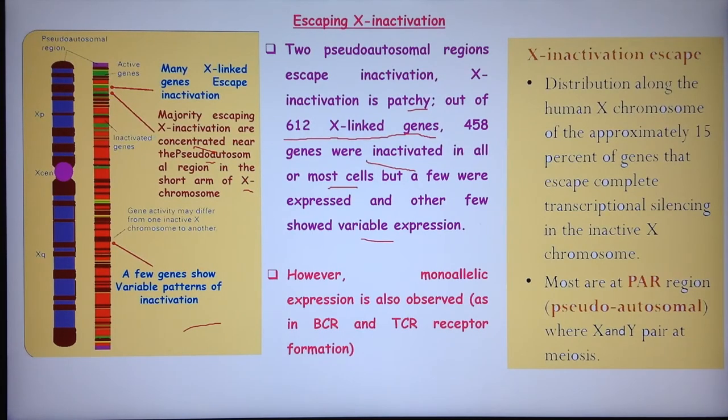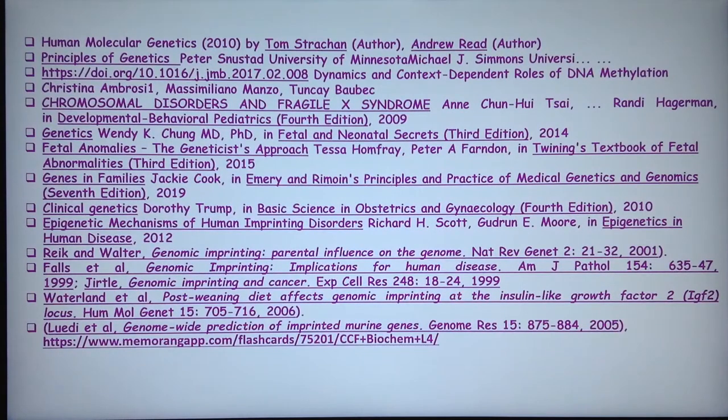However, monoallelic expression is also observed during BCR and TCR receptor formation. Mostly at the pseudo-autosomal region, where X and Y pairing occurs during meiosis, some of the genes are active. So this is selected reading for X inactivation.